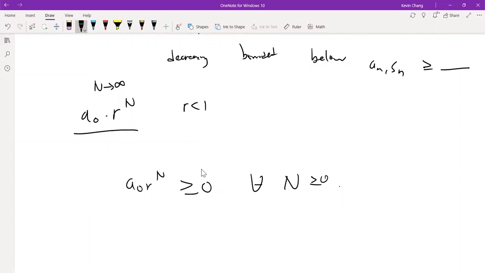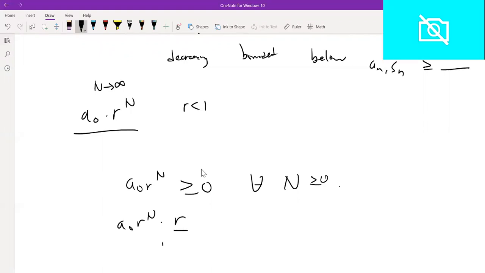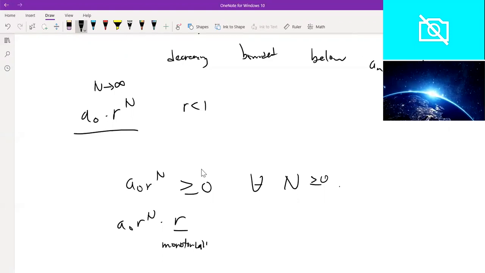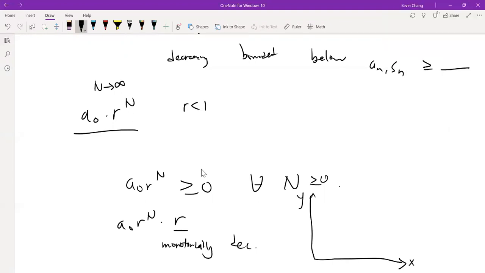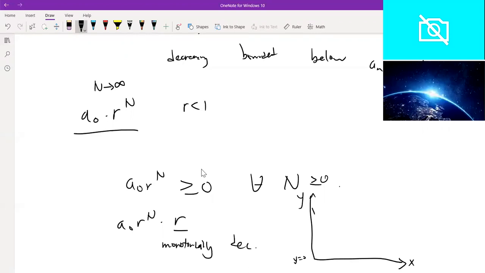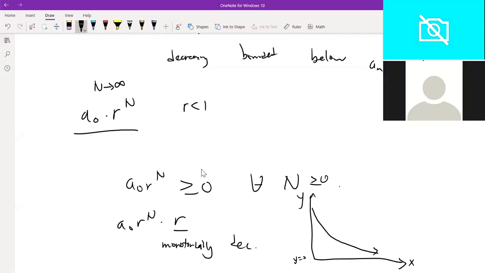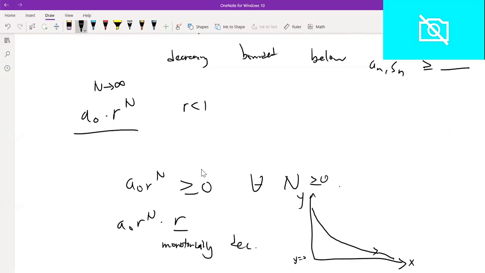Not only is it bounded below, though, it's decreasing at every single term. Because remember, term n plus 1 is just this multiplied by r, and r is less than 1, so it's a fraction of what it was before. So this is going to be monotonically decreasing. And because it's always decreasing and it's bounded, it's going to converge. And graphically, we can see that. It's bounded below by the x-axis at y equals 0, and then this exponential function is going to keep decreasing. We can prove it's always decreasing, and therefore it's going to approach some value above the bound. For sure, it turns out it's actually just the bound. So that's how we prove that this is a convergent value.